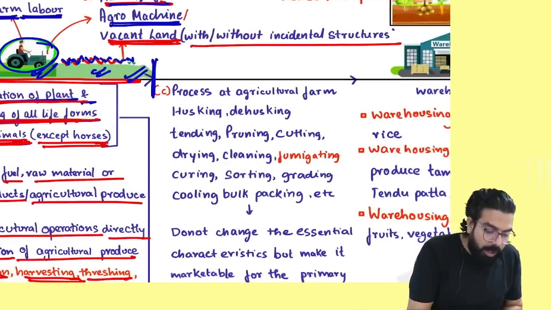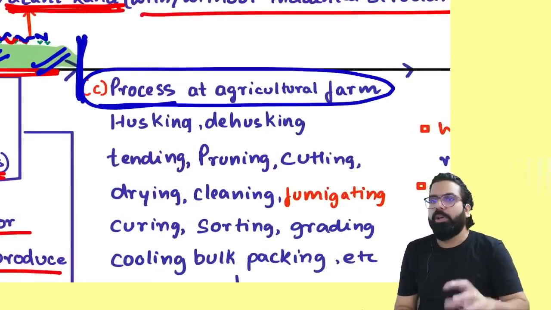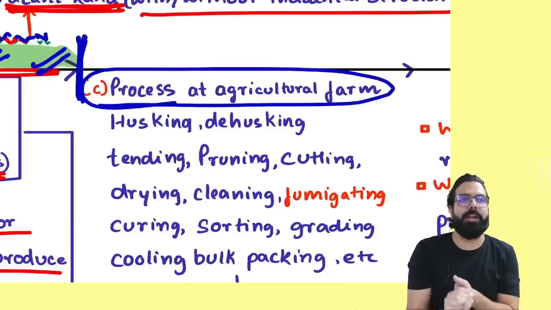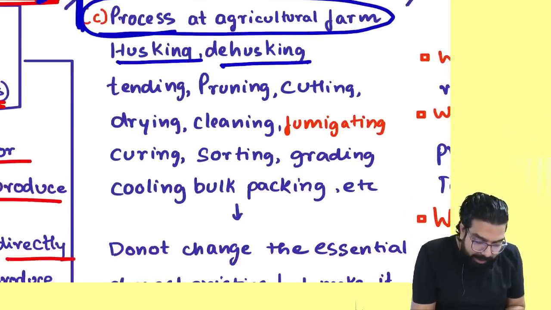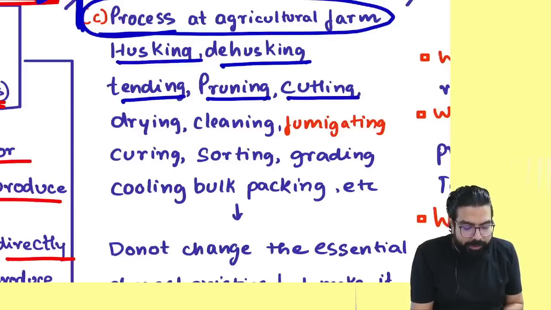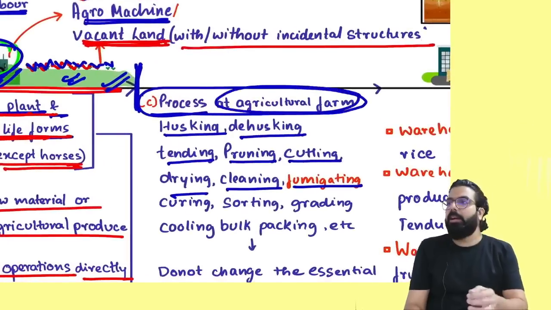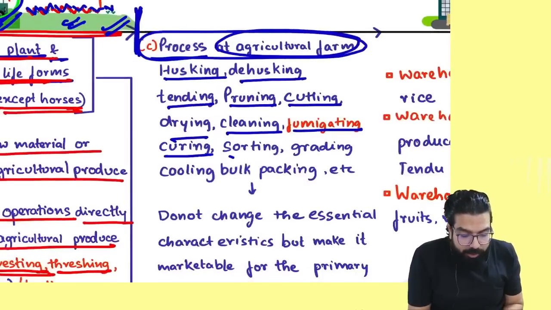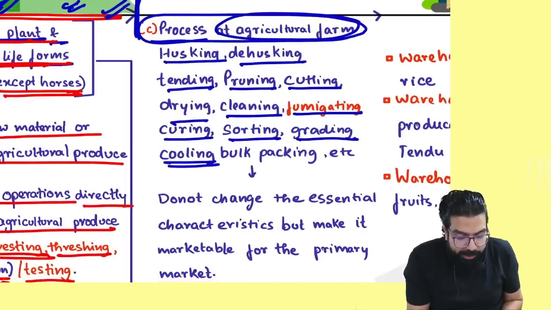Are we clear, everyone? Now, after the agriculture is done, there will be process which will be done at the agricultural farm. See, after you pluck the apple, you don't directly take it to the market. You clean it and then you take it to the market. You pack in gunny bags, etc. They are telling all this husking will be done, dehusking, trimming, pruning, cutting, drying, cleaning, fumigation. What is fumigation? After the product has been cut, they will still do fumigation. They are telling fumigation services, curing, sorting, which is good, which is bad, grading, A graded, B graded, C graded. I took some services from someone, or cooling, bulk packing.